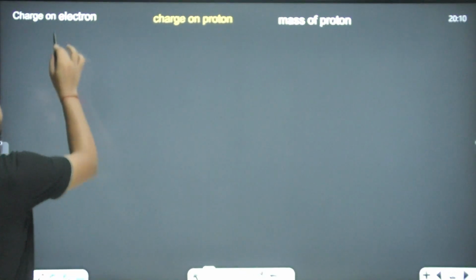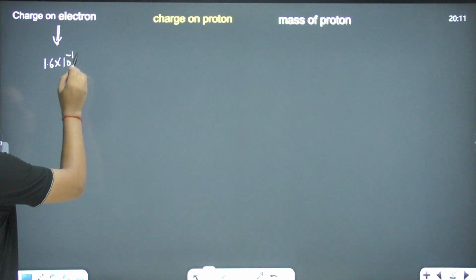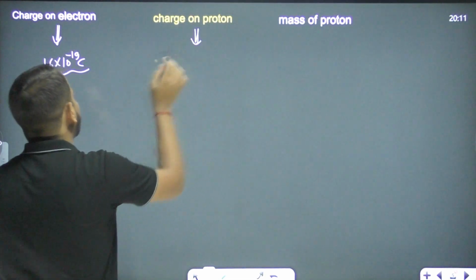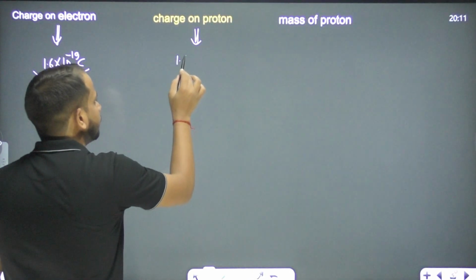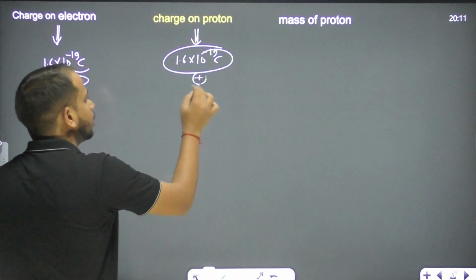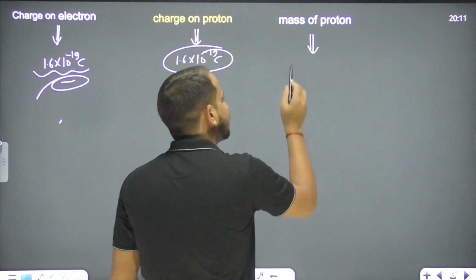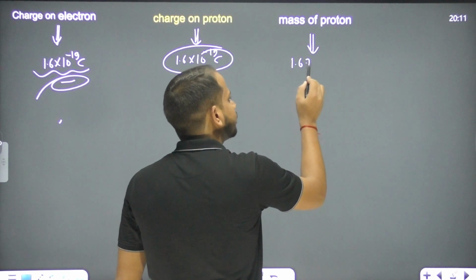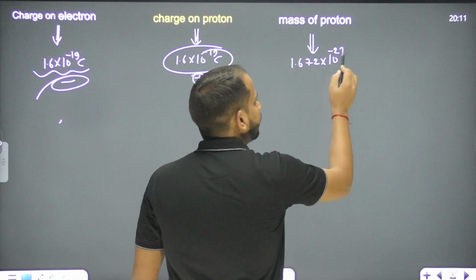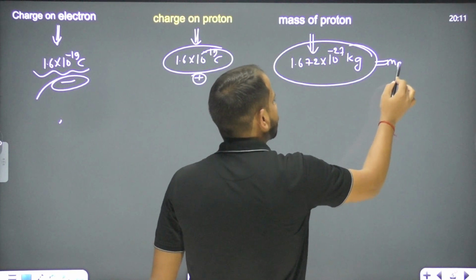The next is the charge on electron, we have done this one. What is the charge on electron? 1.6 into 10 to the power minus 19 coulomb. This is the charge on electron, and it is negative, right? And the proton has the same 1.6 into 10 to the power minus 19 coulomb, positively charged. Mass of proton. What is the mass of proton? The mass of proton is basically 1.672 into 10 to the power minus 27 kg. This is the mass of proton we have.